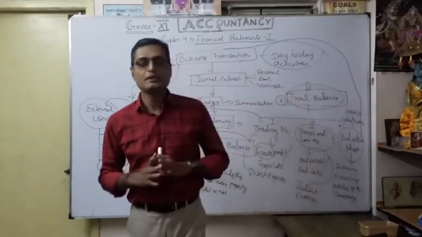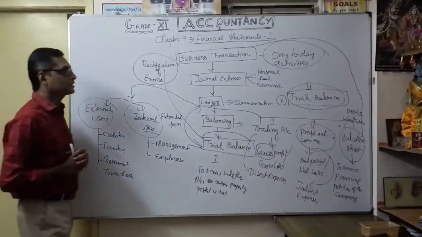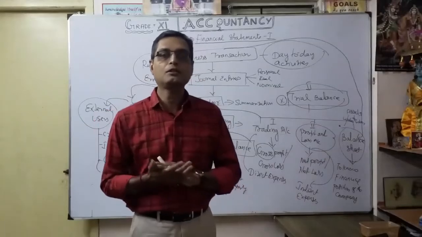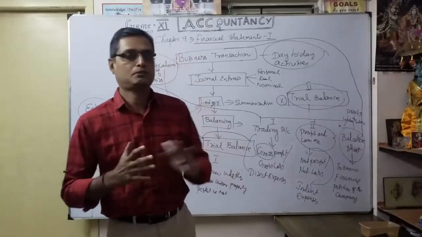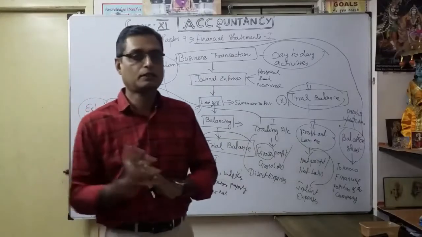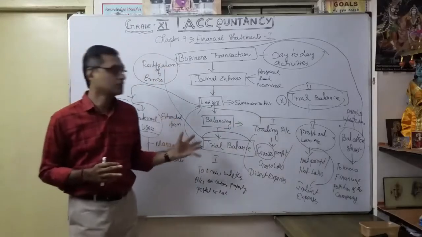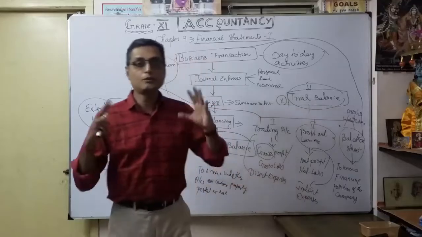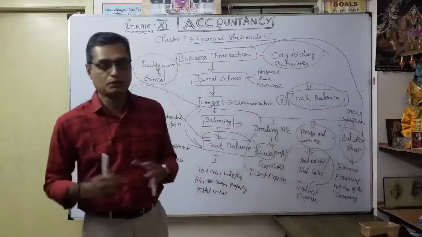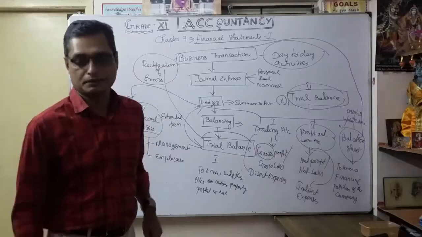So that's what this video, chapter number 9, financial statements, is for. I am going to see them one by one: the trading account, the format of the trading account, then the profit and loss account. First this discussion, and subsequently we will discuss the balance sheet separately, because you may become confused. So first we are going to learn the format of the trading account and profit and loss account. Before that, you should know the objectives of financial statements. That's what we are now going to see. What are the objectives of financial statements?